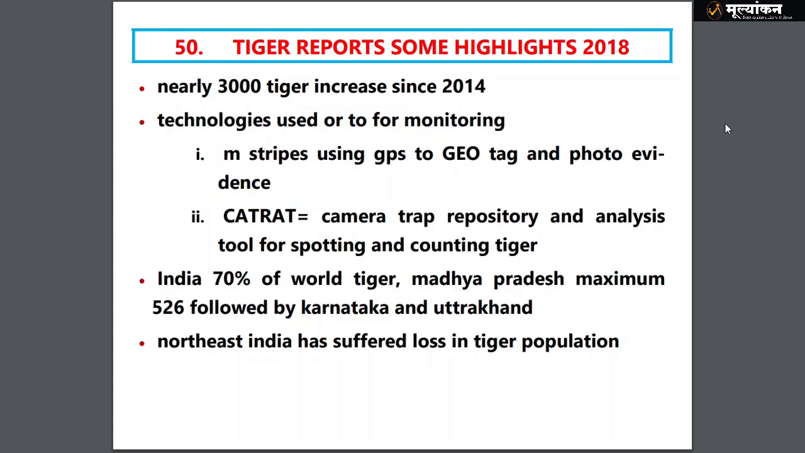So continuing our discussion, we have Tiger reports. Highlights of 2018: 3000 tigers, increased since 2014. Two initiatives to calculate tiger numbers from camera stripes: CaTRAT, that is Camera Trap Repository and Analysis Tool.